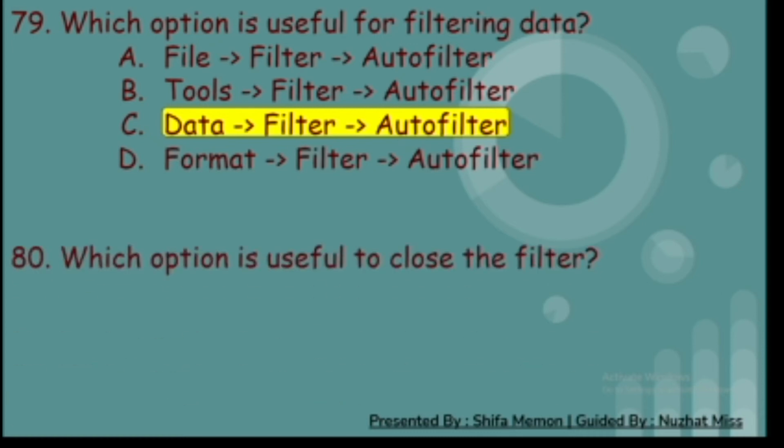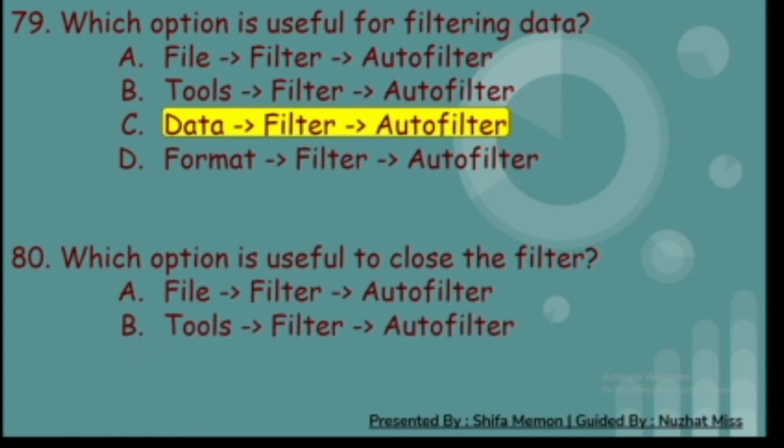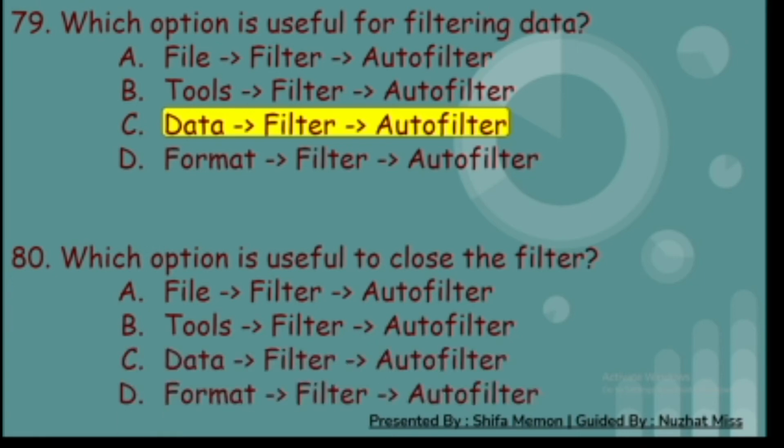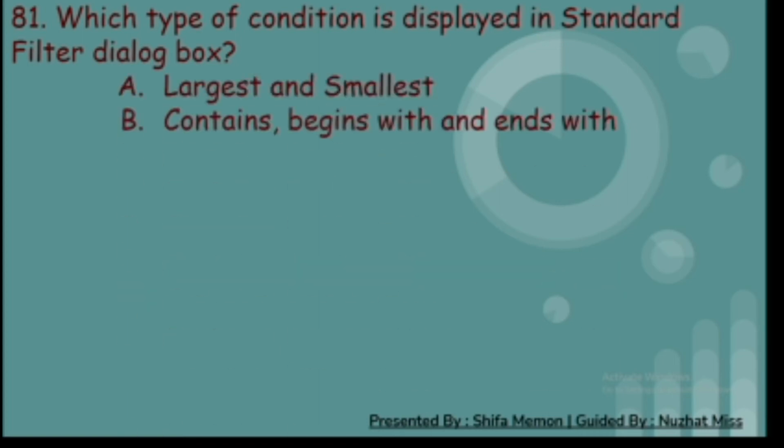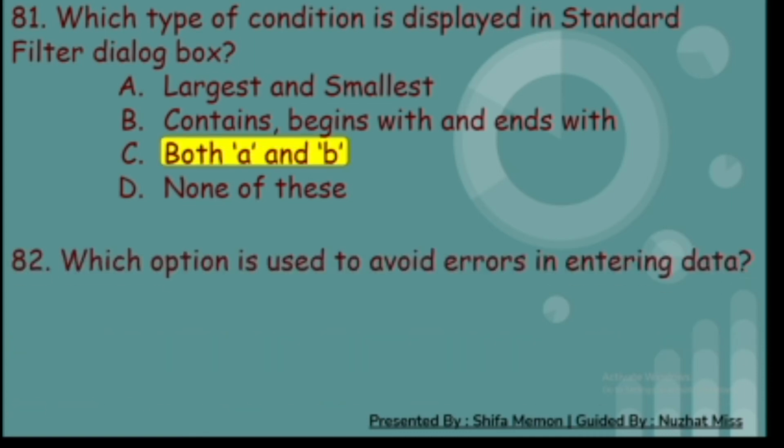80th. Which option is useful to close the filter? A. File and filter and autofilter, B. Tools and filter and autofilter, C. Data and filter and autofilter, and D. Format and filter and autofilter. And the correct answer is C. Data and filter and autofilter. 81st. Which type of condition is displayed in standard filter dialog box? A. Largest and smallest, B. Contains, begins with and ends with, C. Both A and B, and D. None of these. And the correct answer is C. Both A and B.